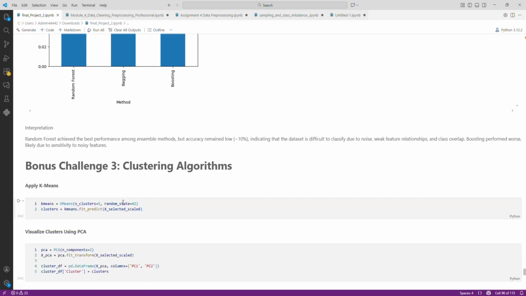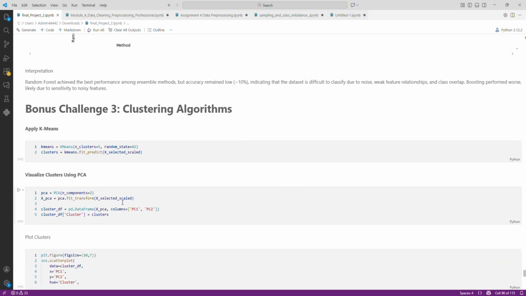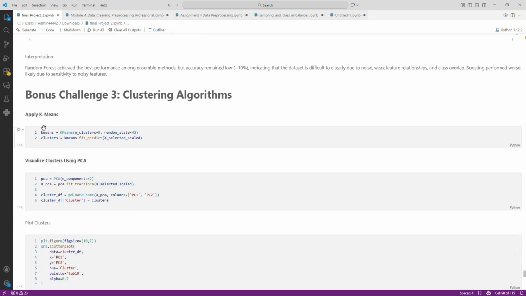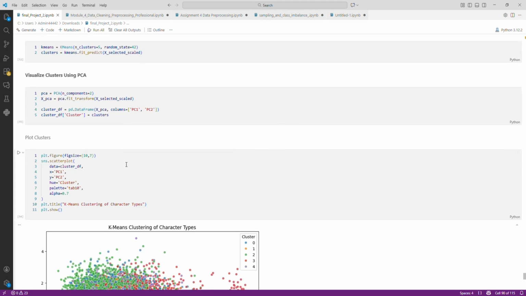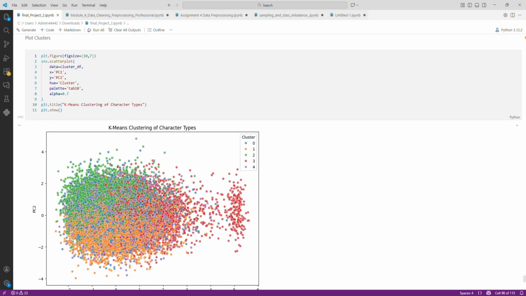After that, I used a clustering algorithm. I applied k-means and also visualized the PCA clustering. In this clustering, I identify the natural groups among the data without using the target variable. The clustering result shows overlapping groups rather than clearly separated clusters.